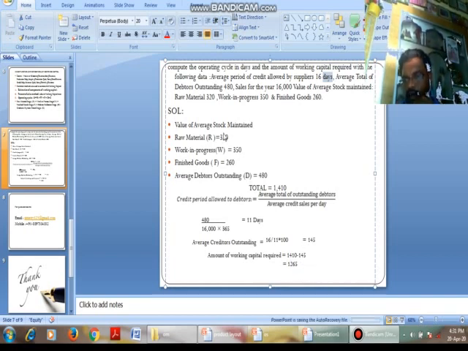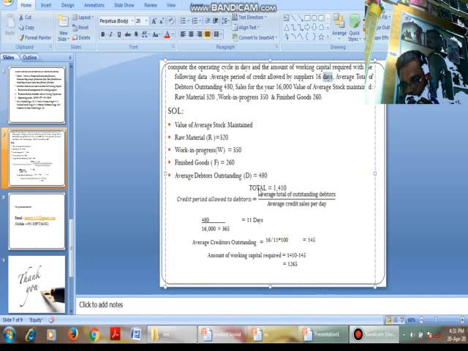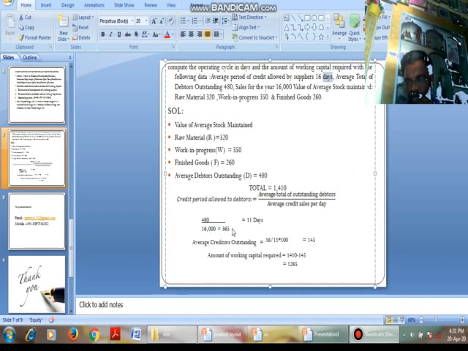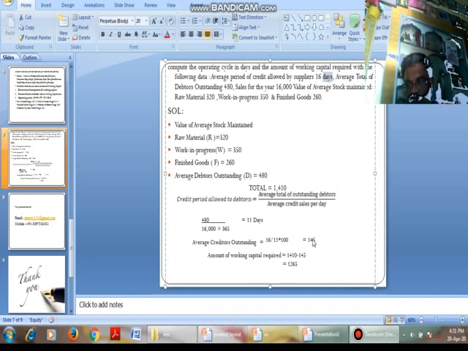Very simple. You have to add these four things, and then calculate the debtors outstanding by sales into 365, and we will get 11 days. 1410 minus 145, we get 1265.